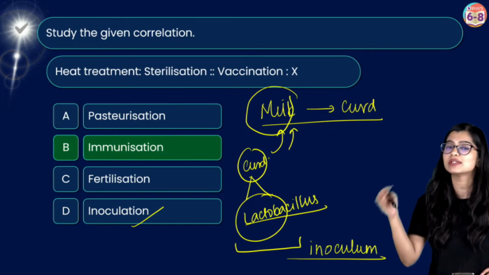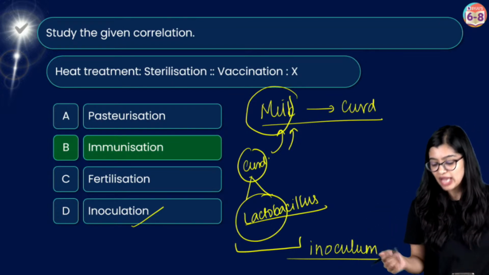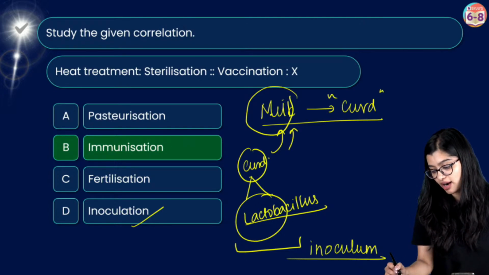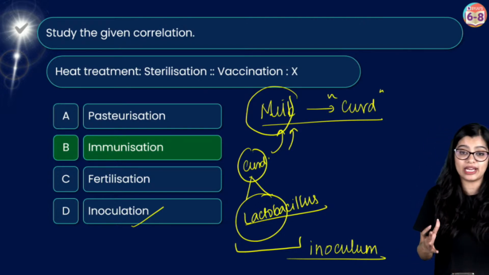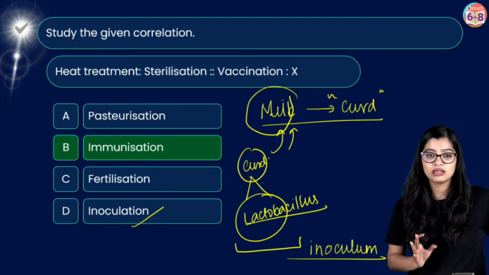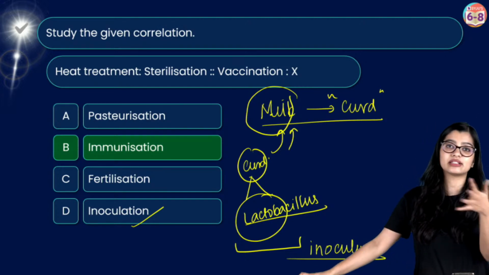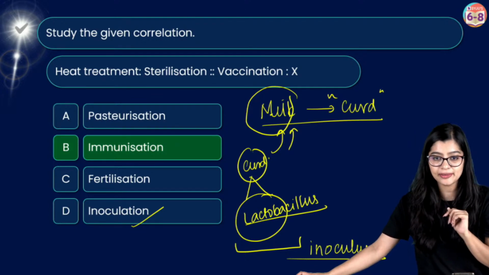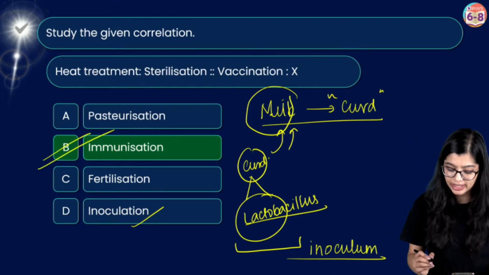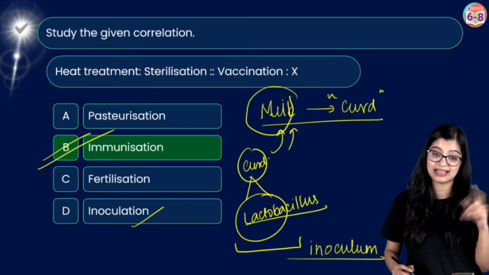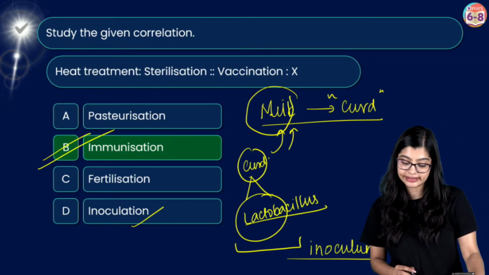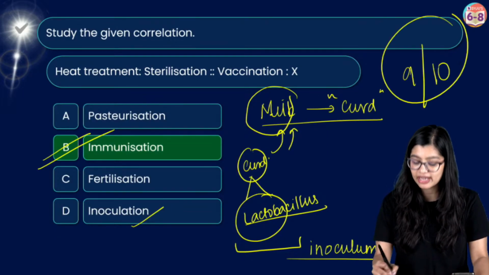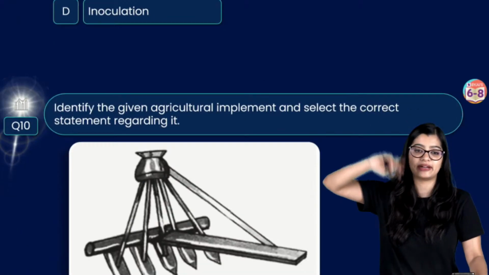Inoculum is any substance which has some microorganisms in it. And this process of adding my curd to the milk such that I get curd is what I call inoculation. So are you all clear? Excretion is very different. Excretion is removal of metabolic waste from the body. Inoculation is different, right? Okay, so in this case, the correct answer is option B, and I think many of you got this right. I really didn't see the answers, but anyways, I will give you 9 out of 10. I am very generous with marks. So 9 out of 10.